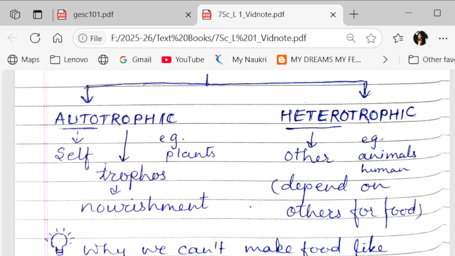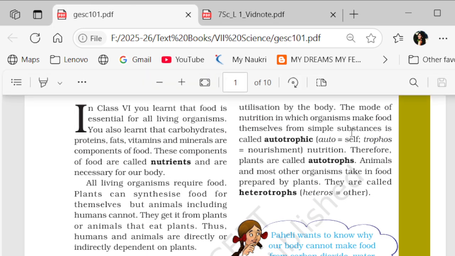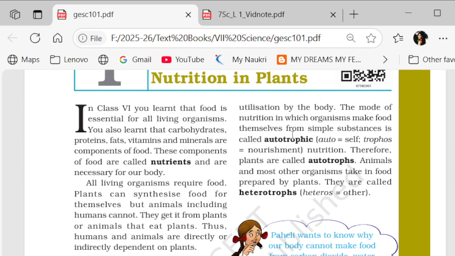Autotrophic mode: auto means self and trophos means nourishment. So, the organisms that make their own food are known as autotrophs. If you see here, it is given in your textbook. The mode of nutrition in which organisms make food for themselves from simple substances is called autotrophic, right?